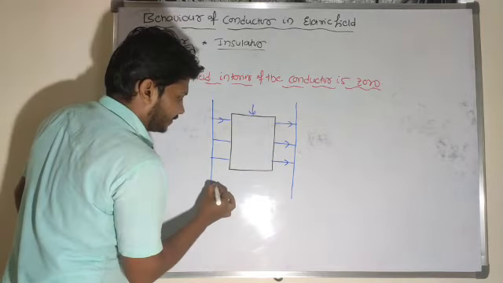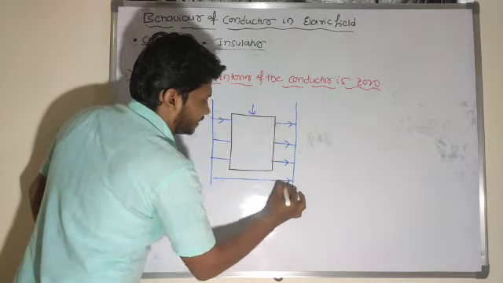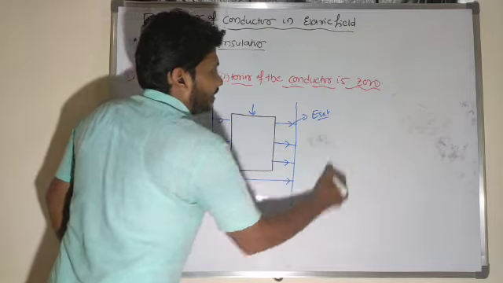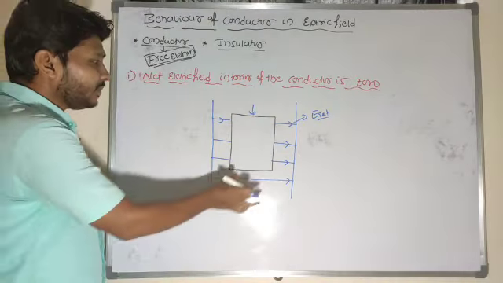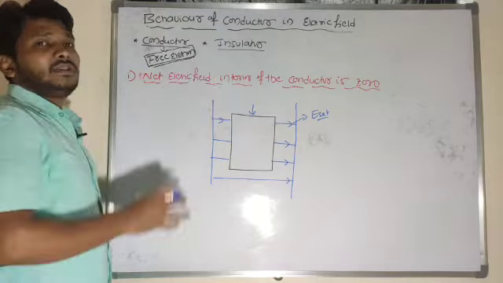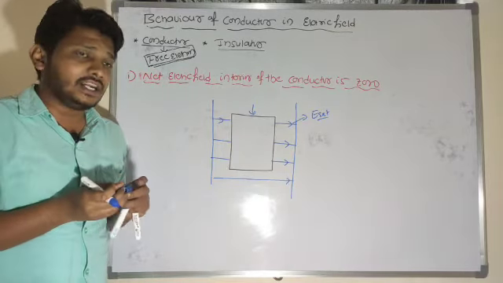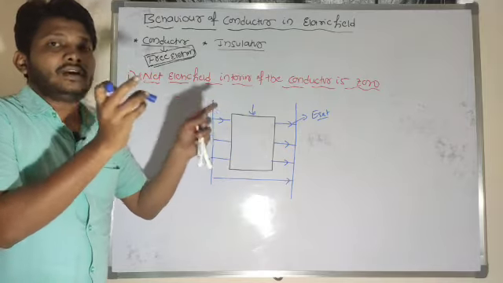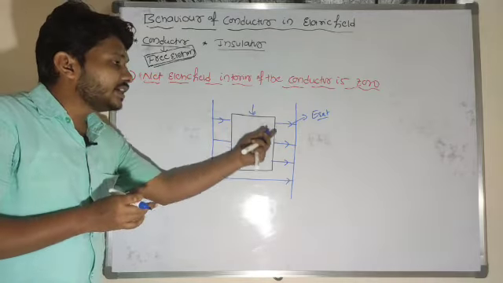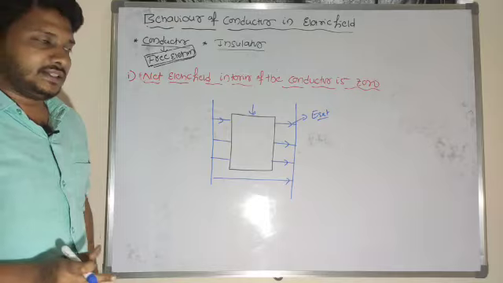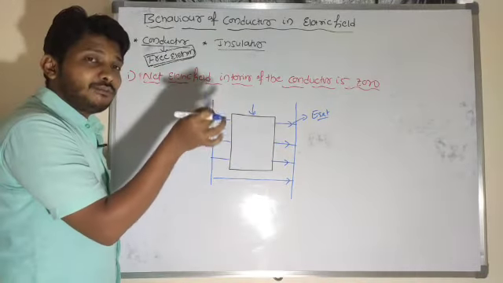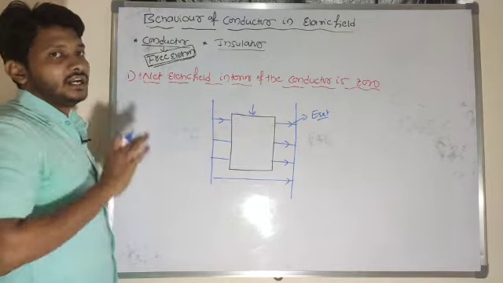So this is the direction of external electric field. This conductor consists of positive ends as well as negative ends. In the case of that conductor, the number of positive ends is equal to the number of negative ends, so it is electrically neutral. The conductor consists of both positive ends as well as negative ends.